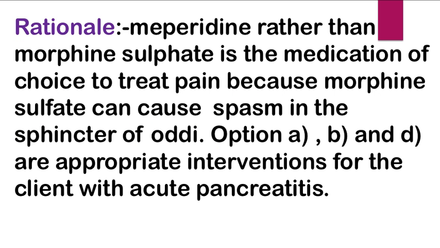Rationale is meperidine rather than morphine sulfate is the medication of choice to treat pain because morphine sulfate can cause spasm in the sphincter of Oddi. Options A, B, and D are appropriate interventions for the client with acute pancreatitis.